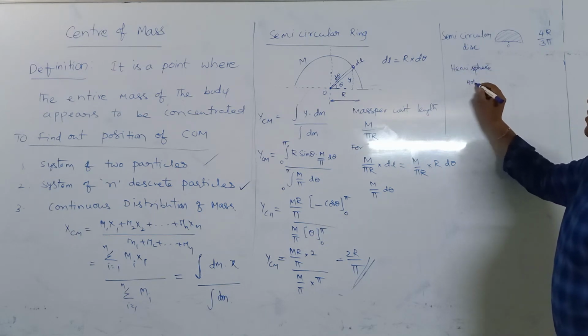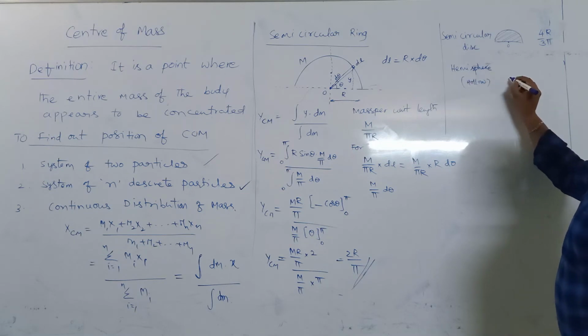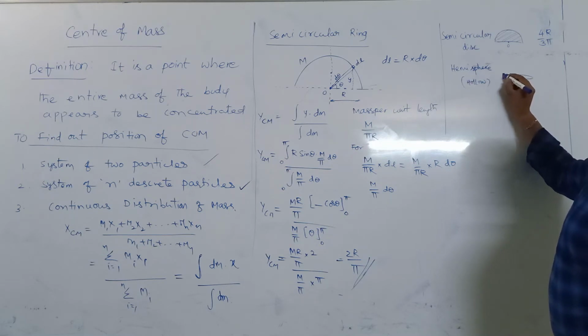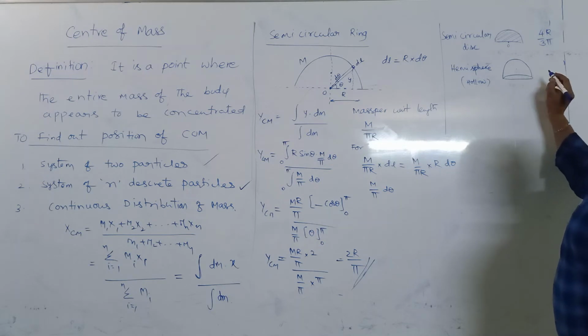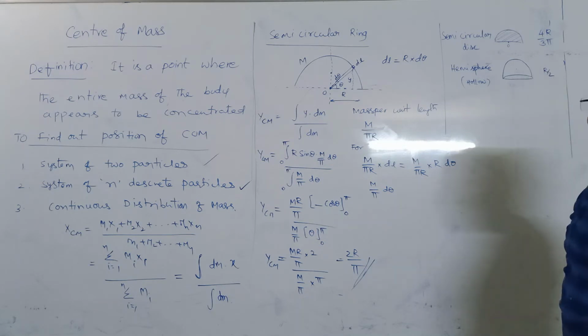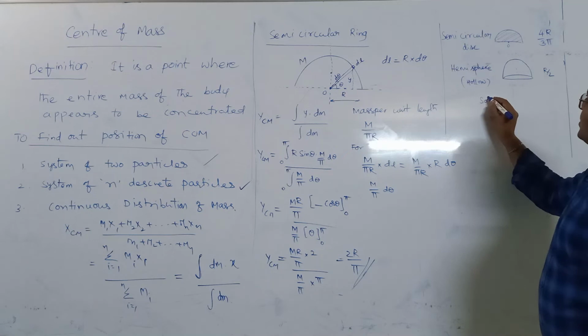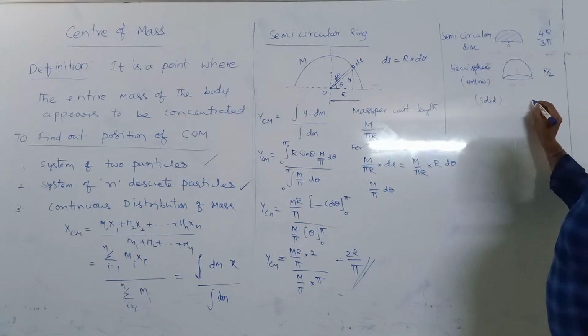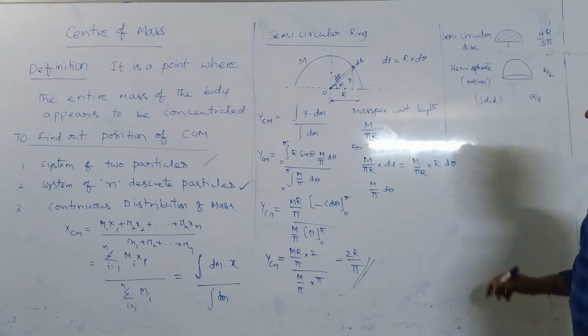If it is hollow, the position is r by 2. If it is solid, the position is 3r by 8.